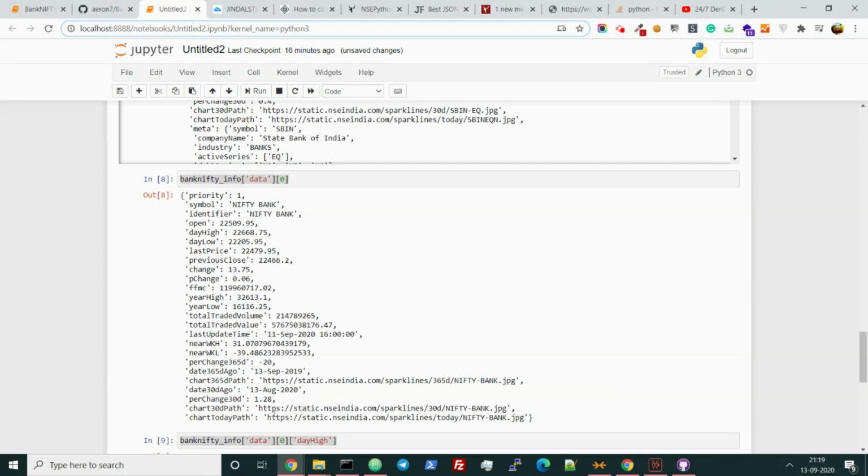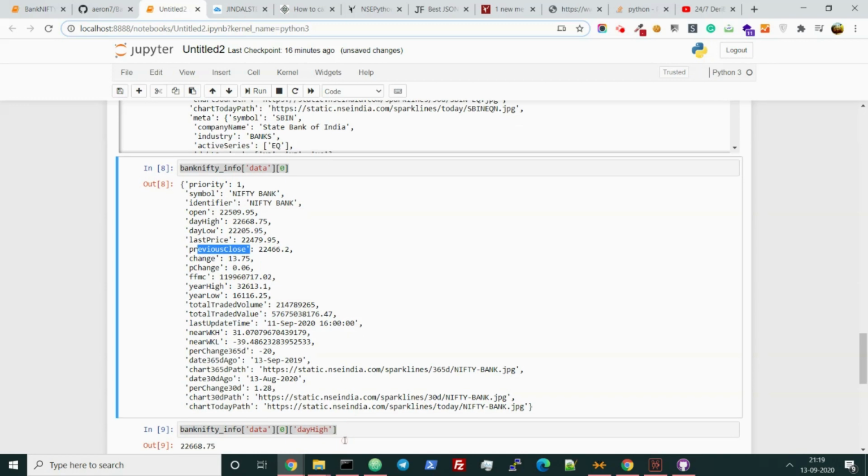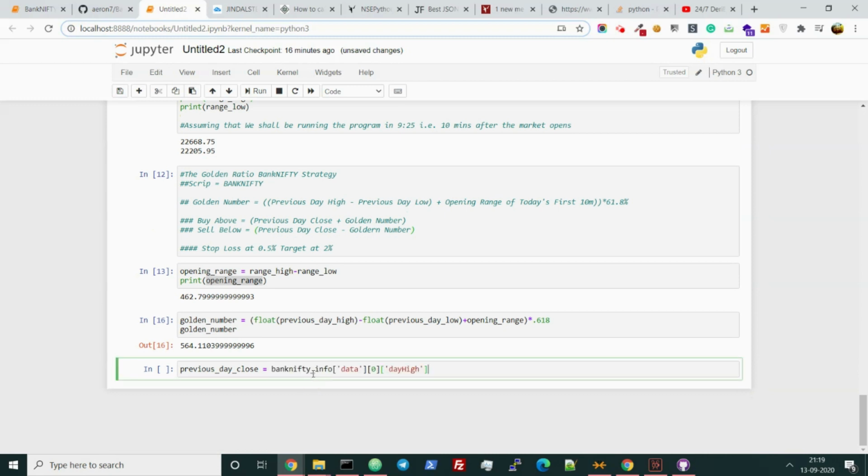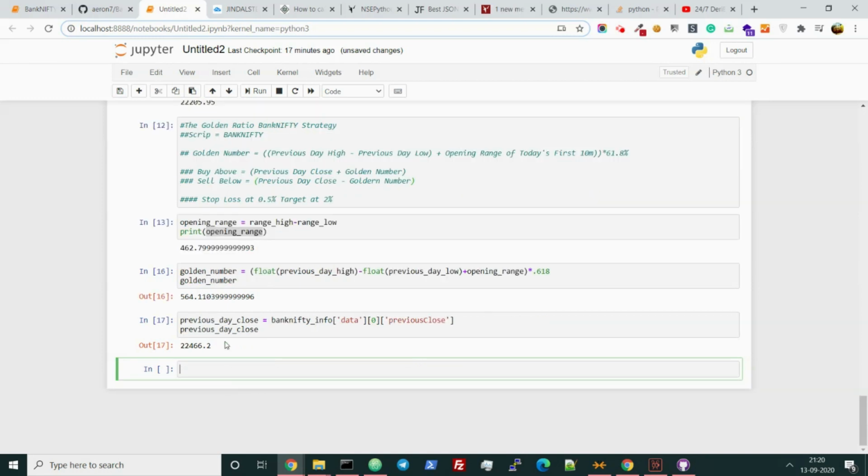You can see. So just copy this. So this is previous close. Just typing it again and seeing it. It is working perfectly fine.